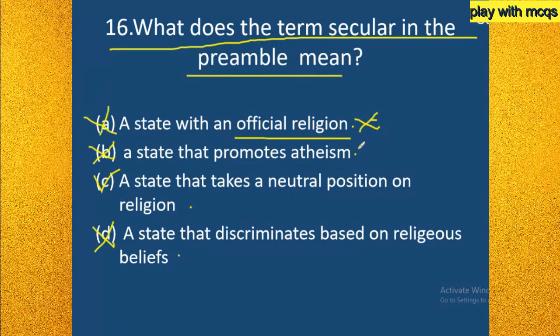Option B, a state that promotes atheism. If the state promotes atheism, it is directly discriminating against religion, so it does not mean secularism. Option C, that is neutral. The state is neutral in matters of religion. So option C is the right answer, it clearly means secularism. Option D, a state that discriminates based on religious belief. If the state discriminates based on religious belief, that will be against secularism. So option D is the wrong answer. So here the right answer is C.